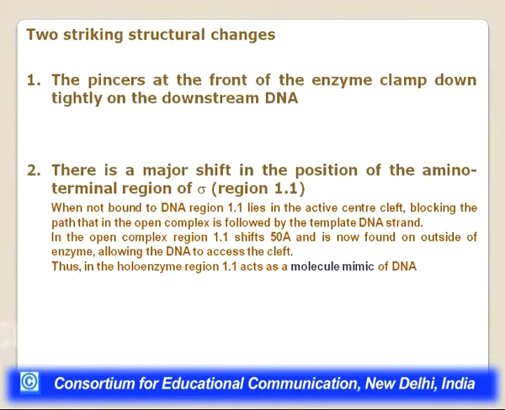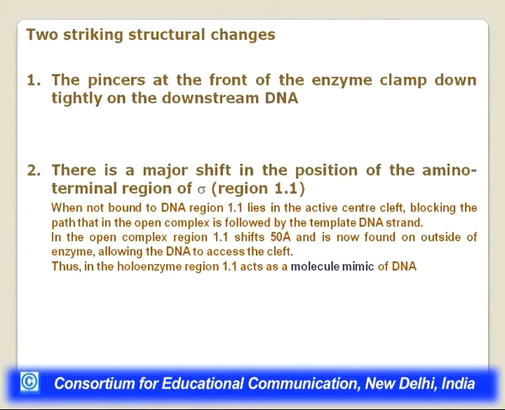When this closed promoter complex region transforms into an open complex region, then this 1.1 region undergoes approximately a 50 angstrom tilt. So it shifts 50 angstroms, and therefore it exposes the region which it was occupying in the enzyme.